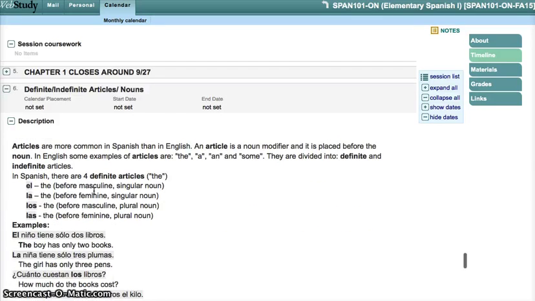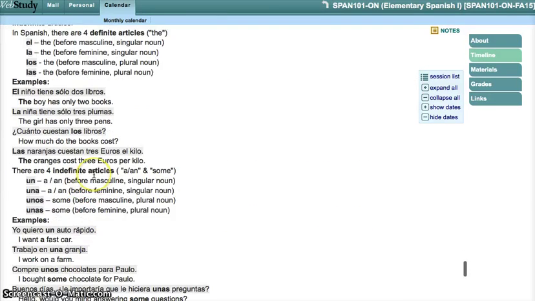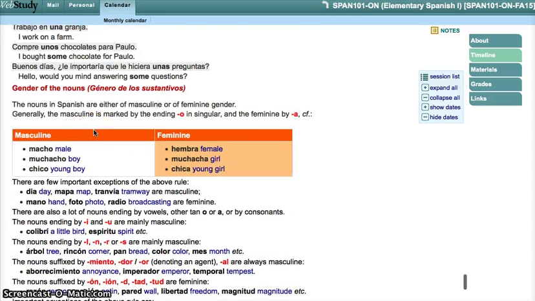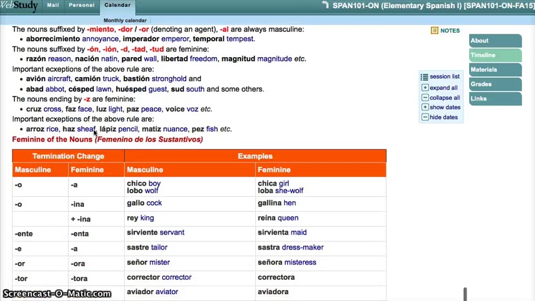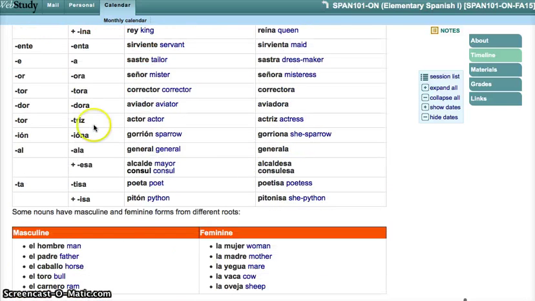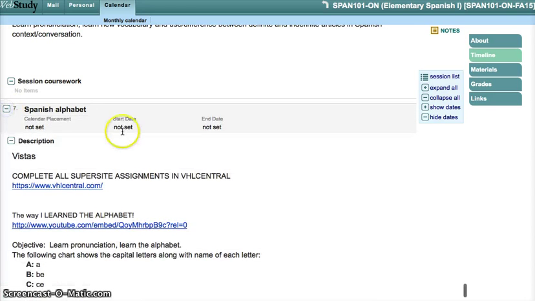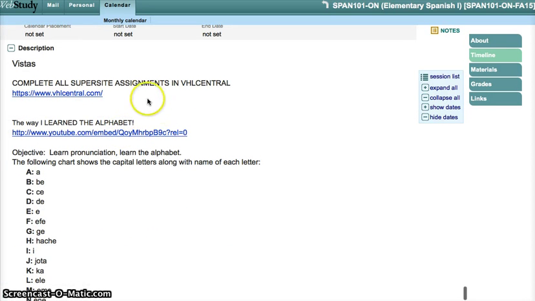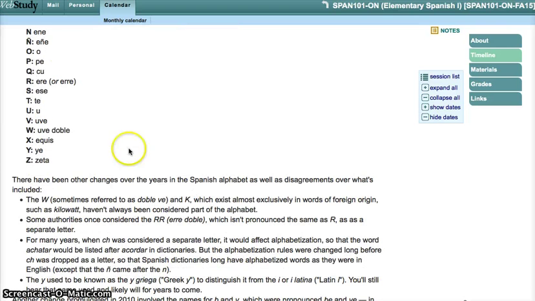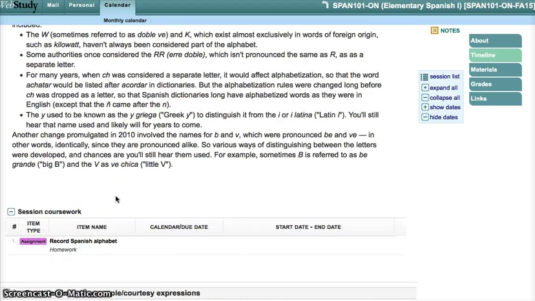These are the bullet points for Chapter 1. We're going to start very simple. It's all about the articles, definite and indefinites, and how there are masculine and feminine articles. And you have to write everything down. I do suggest that you write everything down. I want you to learn the Spanish alphabet, and this is how I learned the alphabet, which was singing, and how they're pronounced, and it tells you information about the alphabet.